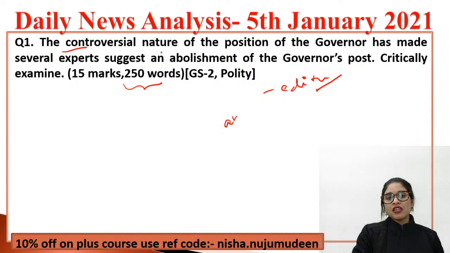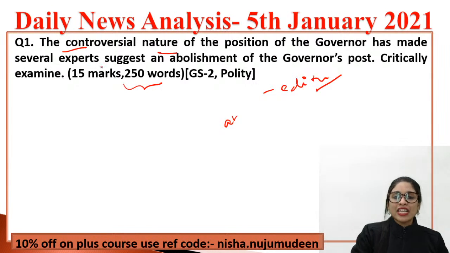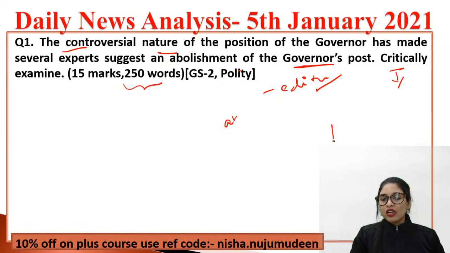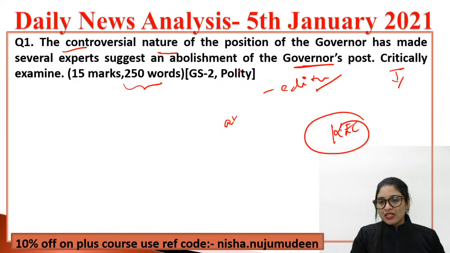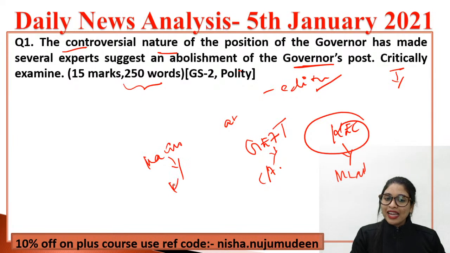The controversial nature of the position of the governor has made several experts suggest an abolishment of the governor's post. Critically examine. Look at the keyword. Like your keyword elimination comparison method, which I taught you for the MCQ class, and like the JEFT method, general analysis, editorial facts of the day, and tidbits for current affairs. For mains answer writing also, there is a technique. What is that? The KAI method, the keyword approach interlinking method.